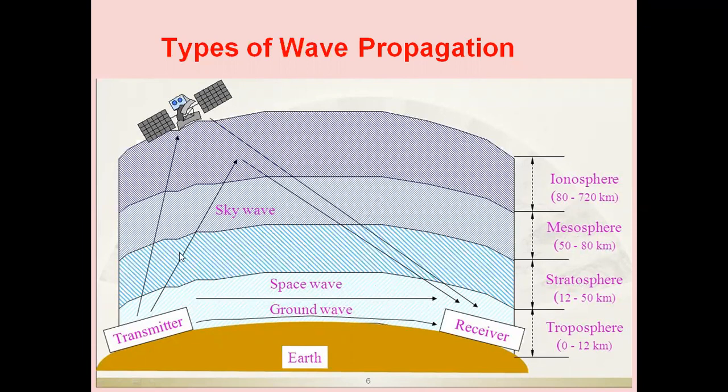Then we have the sky wave, ionosphere. We have the ionosphere at a height from 80 kilometers to 720 kilometers. The signals will be projected from the transmitter toward the ionosphere, and we have different layers in the ionosphere, such as the D layer, E layer, F1 layer, and F2 layer.